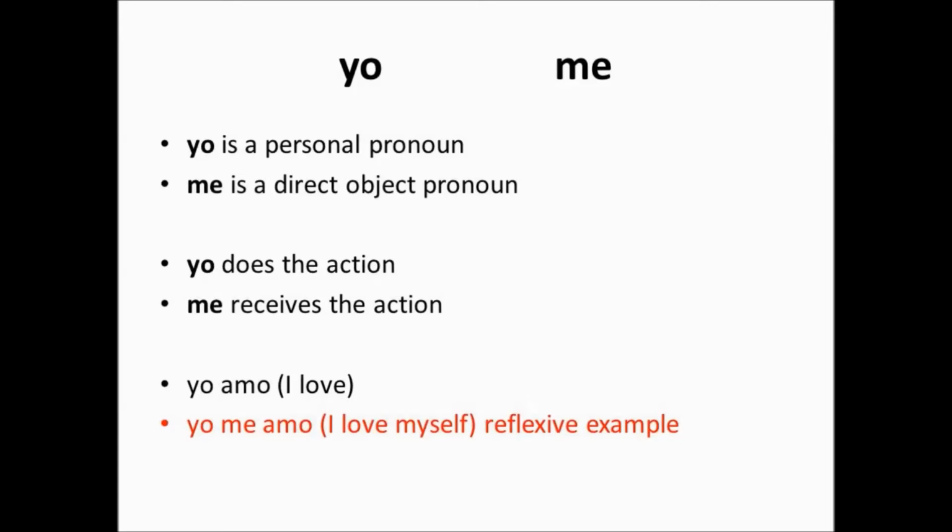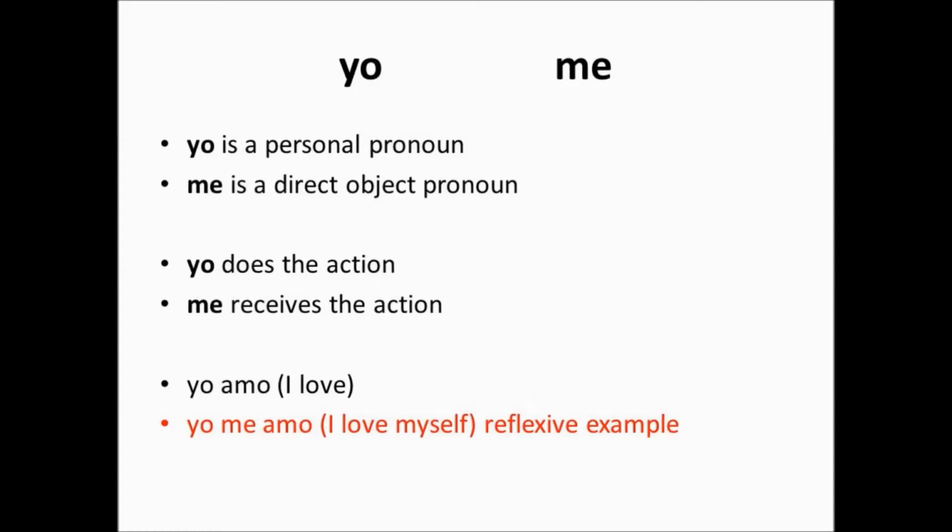You don't have to say yo me amo because amo ends in o and yo in the present tense ends in o. So we can just tell from the ending that it doesn't belong to anyone else. It has to be, I am doing this to me. It has to be that because there are no other endings that have O in the present tense. So we already know that you don't have to say yo me amo. You can say yo me amo if you want. It's optional. But you can just shorten it and just say me amo. It's easier and it's faster.